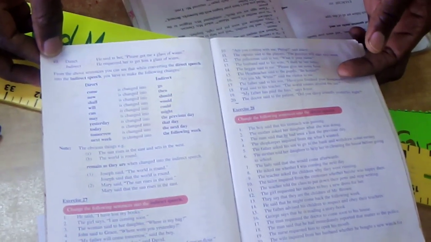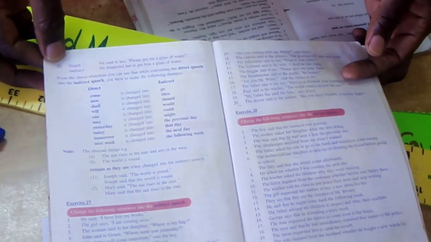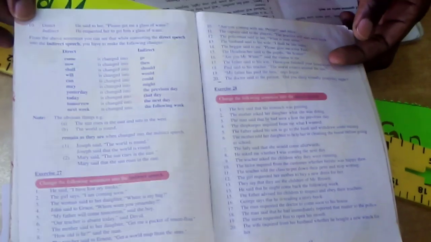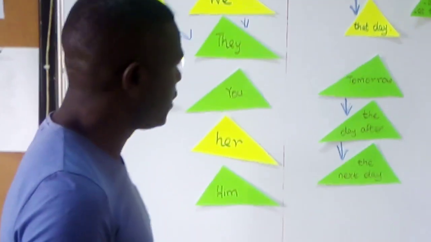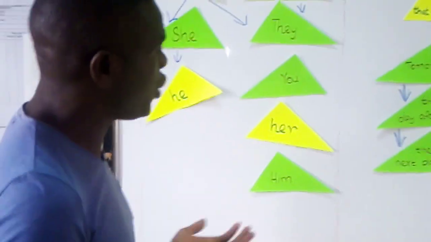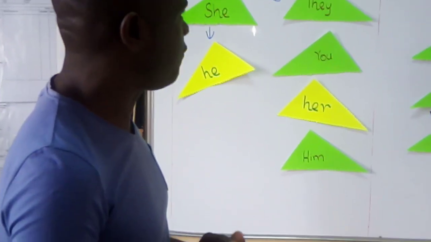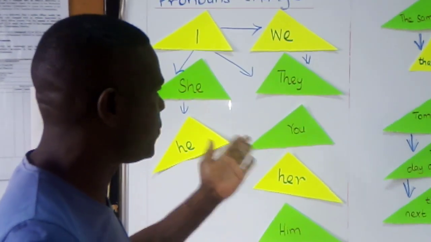Then you do exercise 27. I hope you will be able to follow that. Remember the rules that are followed when you are changing from direct to indirect speech.